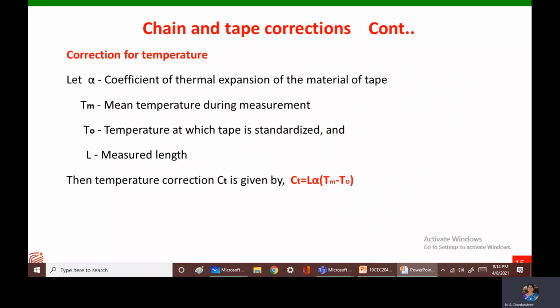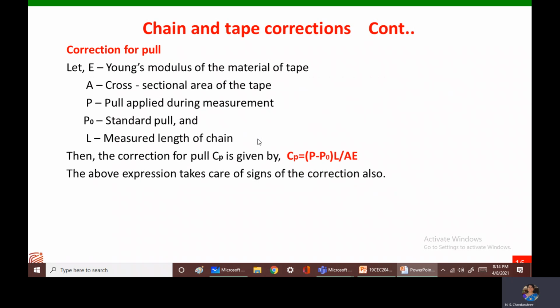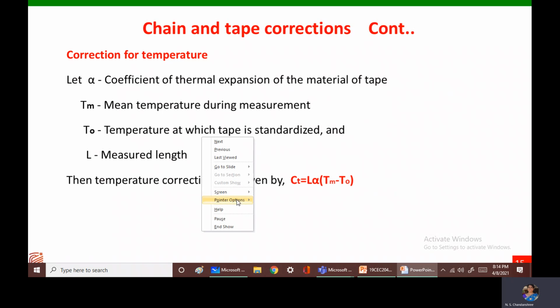Next is correction for temperature. When a manufacturer manufactures a tape, the manufacturer would have manufactured it for a standard temperature, and that standard temperature is called T naught. But in the field, when we do the measurements, we will do the survey from, let us say, 6 a.m. to 6 p.m., 12 hours of survey.